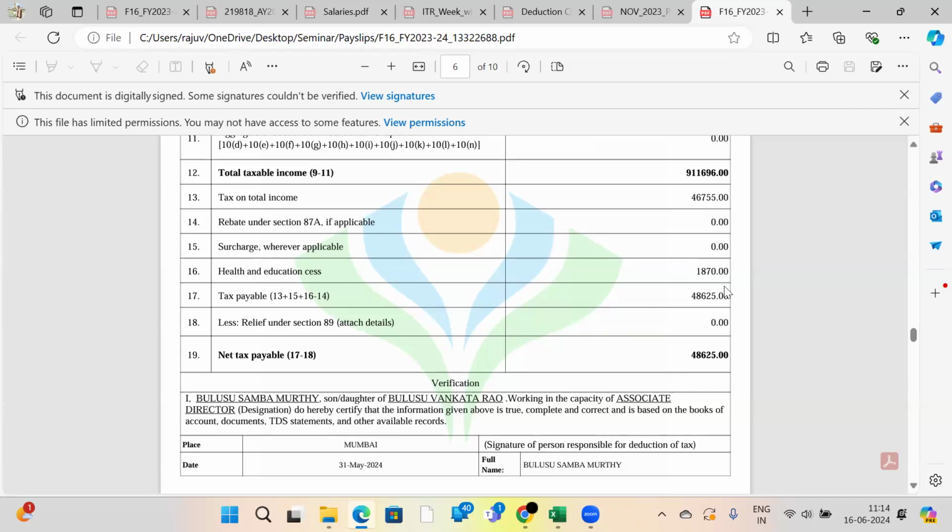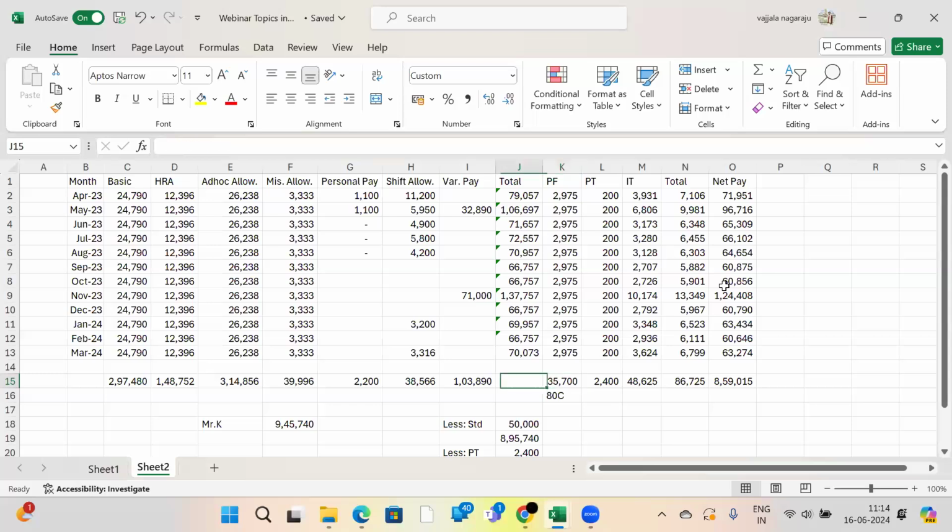Yes, you can go. If you have chosen the new tax regime, can we not go back to the old tax regime, is what you said. No, madam. If you have business income, you cannot go back, only for business people. You are a salaried employee, right? Yes, sir. Madam, thank you for asking the question.